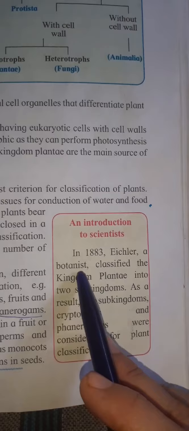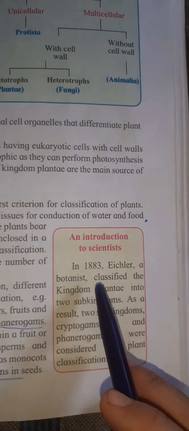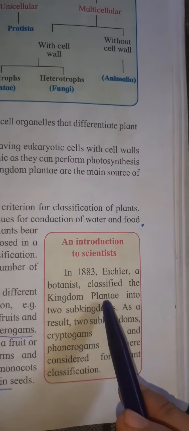So now we are going to see kingdom plantae. In the year 1883, there was a scientist, Eichler. He studied plants, so he was a botanist. He gave the classification of plants.